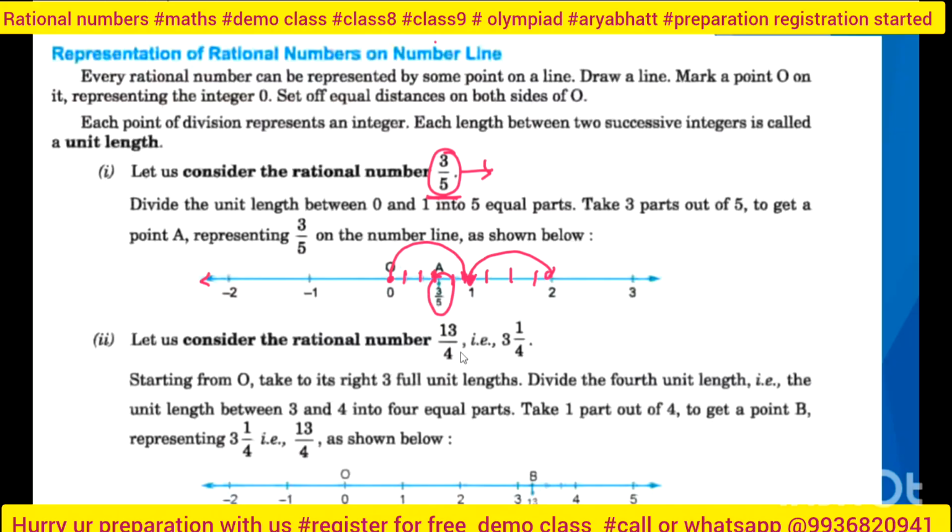Now if I have to get 13 by 4, I have 4 parts, and 13 is the bigger number, so I can write this 13 by 4 as a mixed fraction, right? The mixed fraction is saying that 3 already passed, then I am selecting one part from the 4 divisions. So in the number line, I will go through 3, then from 3 to 4 I will make 4 parts, 1 2 3 4 parts, and I will collect this 1 by 4 part. So my entire number line representation will be from here to here only. You got it? Yes, ma'am.